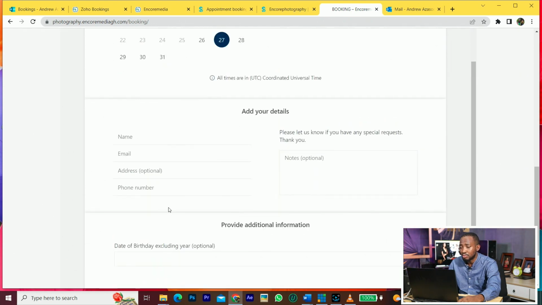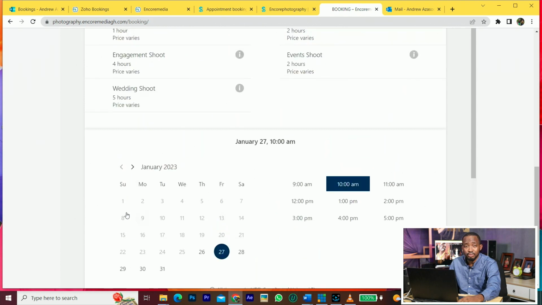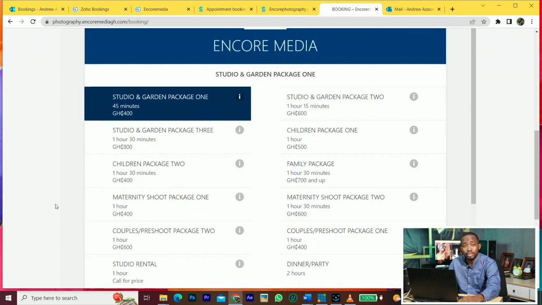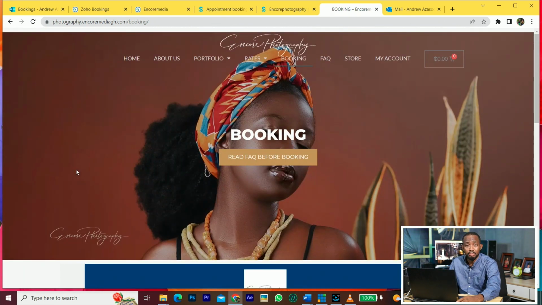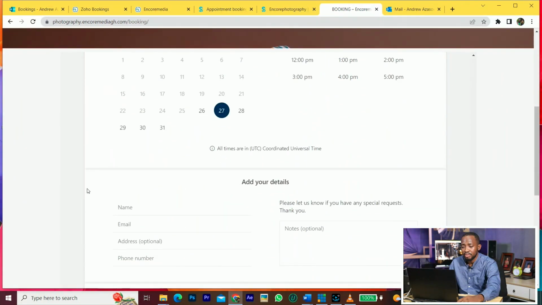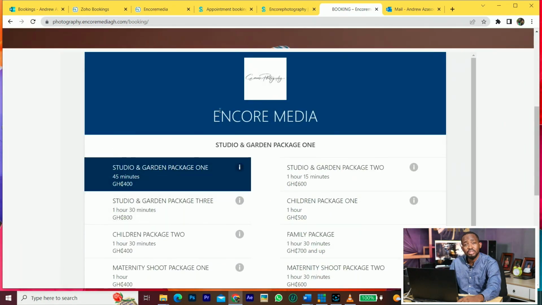Now it's very important to do bookkeeping. Save the data for your client. It will help you. You can send them SMS and all of that when they have to do booking, and then reminders and all of that. So it's very important to save their details. Now the details will be saved in Microsoft Bookings. Then you can export it and use it for anything that you want. Now this is what I'm using for now.